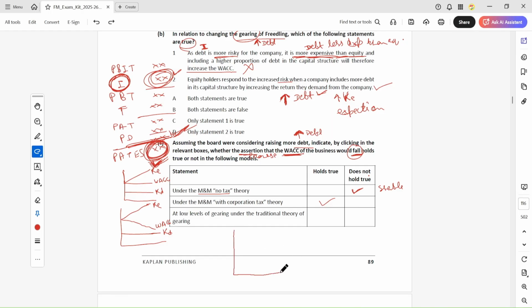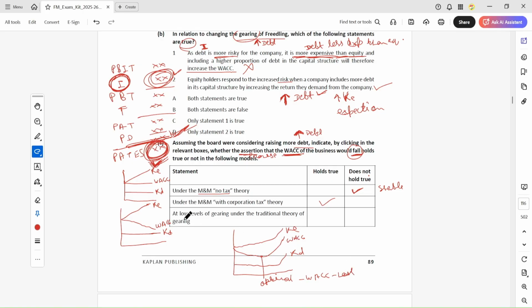Okay, at the lower level of gearing, let's draw this. This is the cost of debt, and this is the cost of equity, and there is an optimal WACC point where WACC is the lowest.